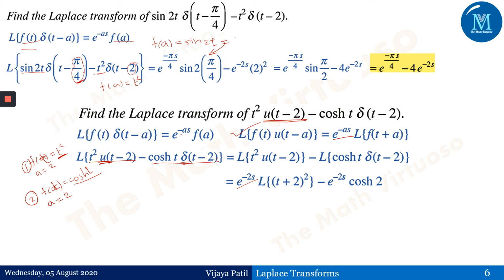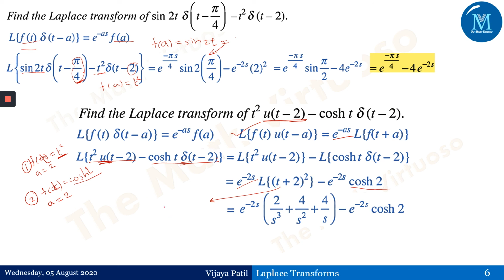And this working is e to the power minus as f of a. So f of a is cos hyperbolic 2, which is a constant with respect to t, and therefore also with respect to s, because we are working here with the Laplace. Now, what would be the in-between step? Laplace of t plus 2 the whole square.